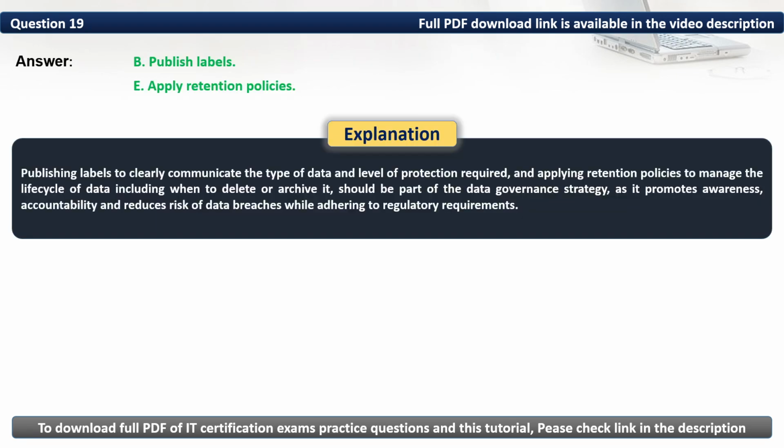Publishing labels to clearly communicate the type of data and level of protection required, and applying retention policies to manage the life cycle of data, including when to delete or archive it, should be part of the data governance strategy, as it promotes awareness, accountability, and reduces risk of data breaches while adhering to regulatory requirements.